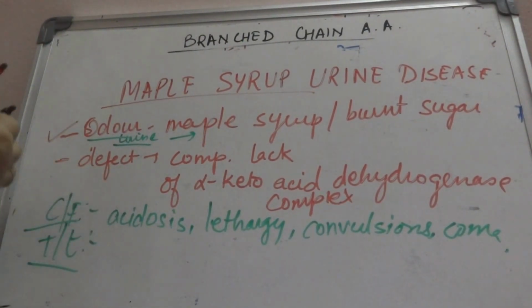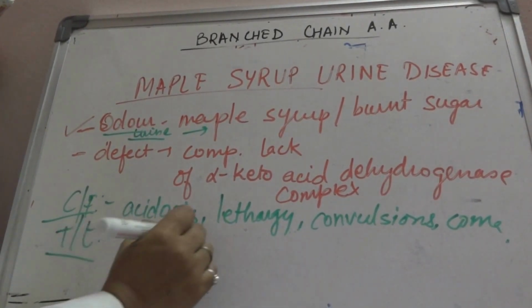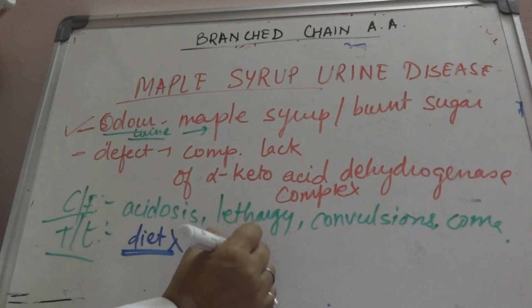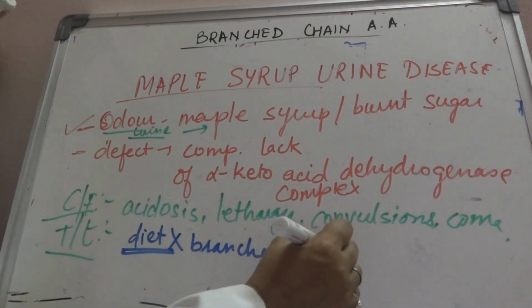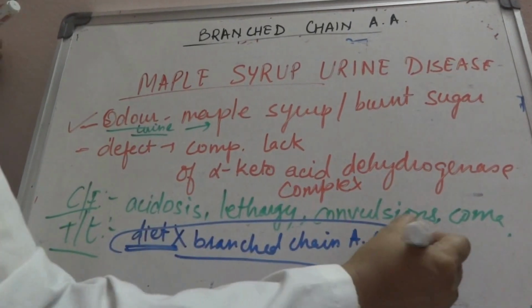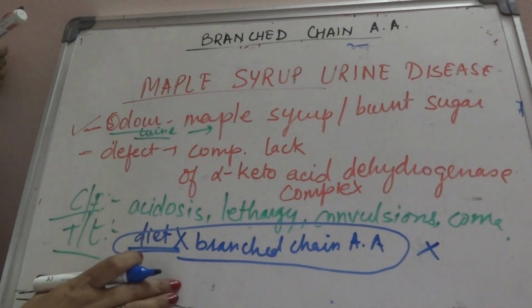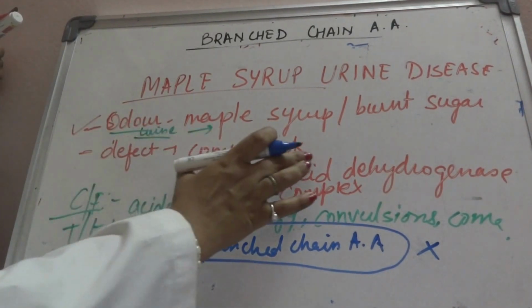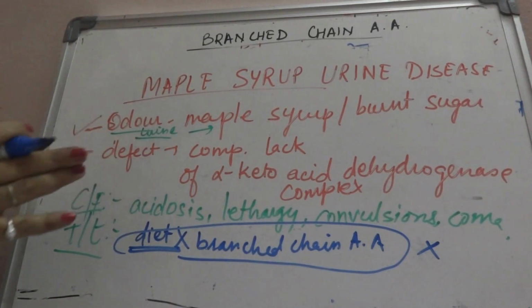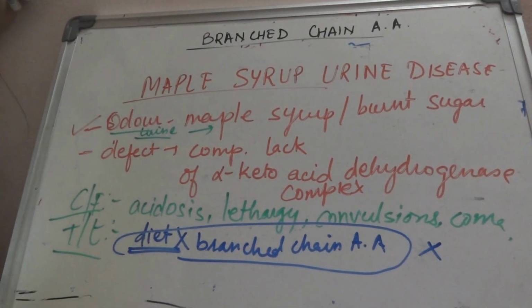Also simple, don't give a diet containing branched chain amino acids. It is simple, we don't need these in our diet, so we are cancelling them. Okay. So maple syrup urine disease is due to the complete lack of alpha keto acid dehydrogenase complex. It is characterized by acidosis, lethargy, convulsion and coma. And in the diet, you don't take branched chain amino acids. That is the most important thing you can do.